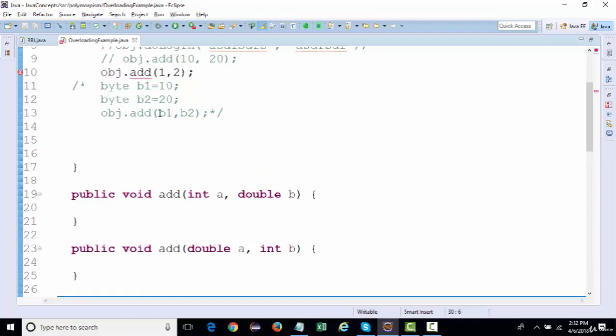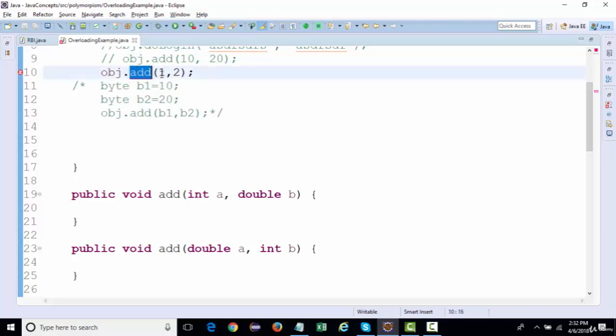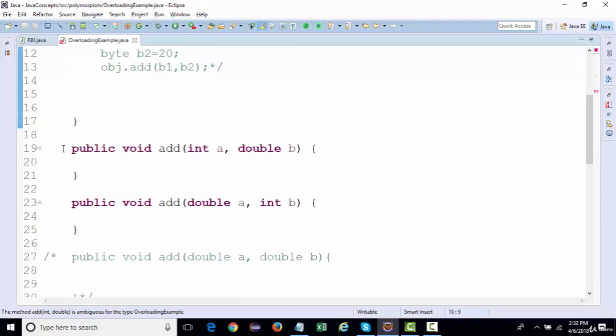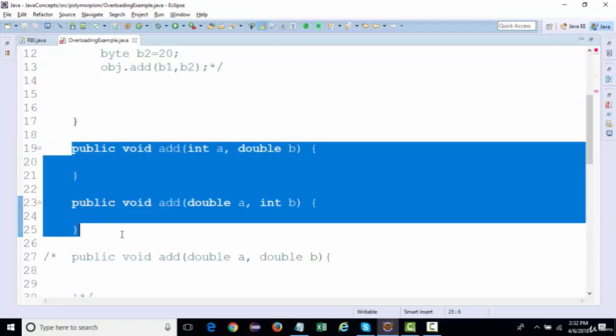So ambiguity comes when you are calling the method. When you are calling the method at the compile time, you're gonna get that error, right? So the error that you get at the method calling is basically the ambiguity, and the error that you're gonna get for duplicate methods, while declaring a method with a similar signature, is duplication. So these are the two things that you're gonna face when you're working with overloading.